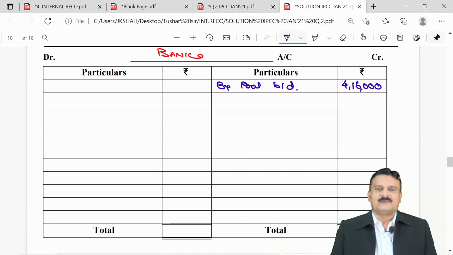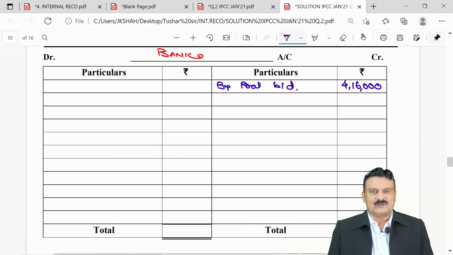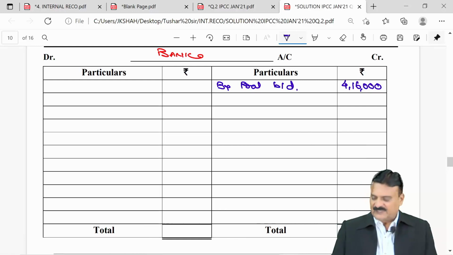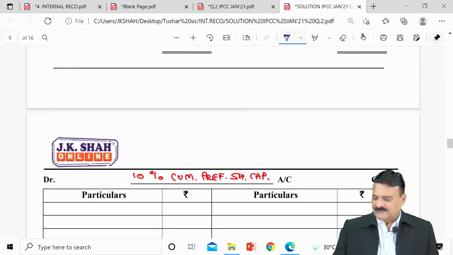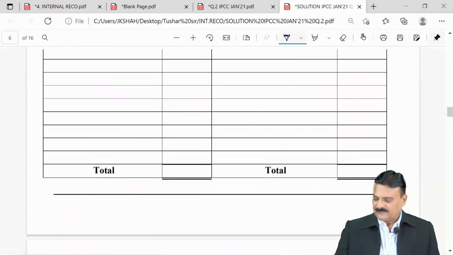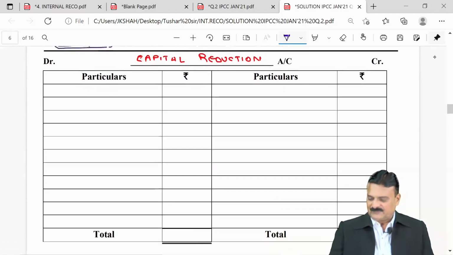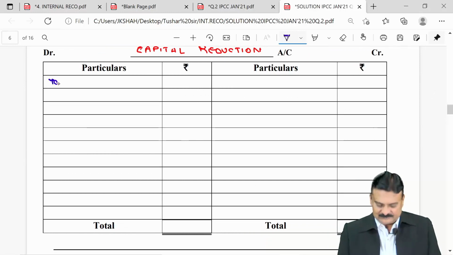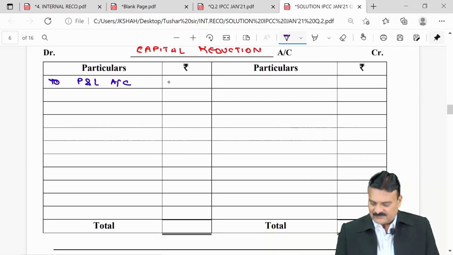Now, we take the adjustments one by one to show you the impact. There is a P&L in the balance sheet, an accumulated loss of 9,76,000, that will be written off to the capital reduction account. So the entry will be capital reduction account debit to P&L account, 9,76,000.